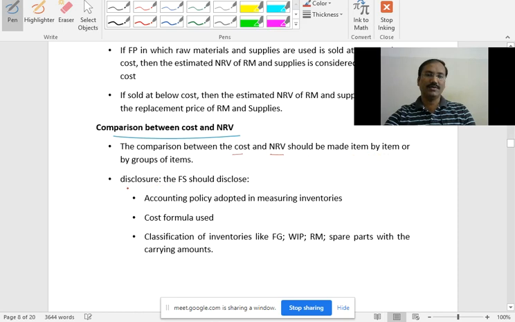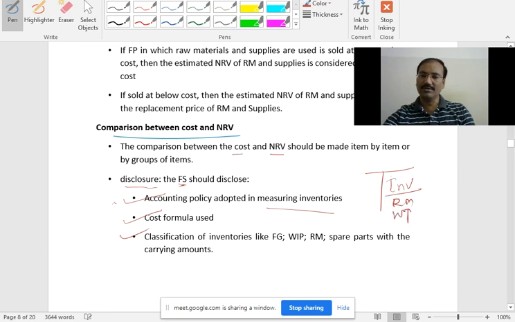What the disclosure in the financial statement says is that the accounting policy should be adopted completely: the inventory measurement, the cost formula, such as the standard cost method or retail method, those are the methods, and the classification of inventory. Inventory should be classified in your balance sheet. Inventory means how much raw material, how much work in progress and how much finished goods there is. It should be classified, right?